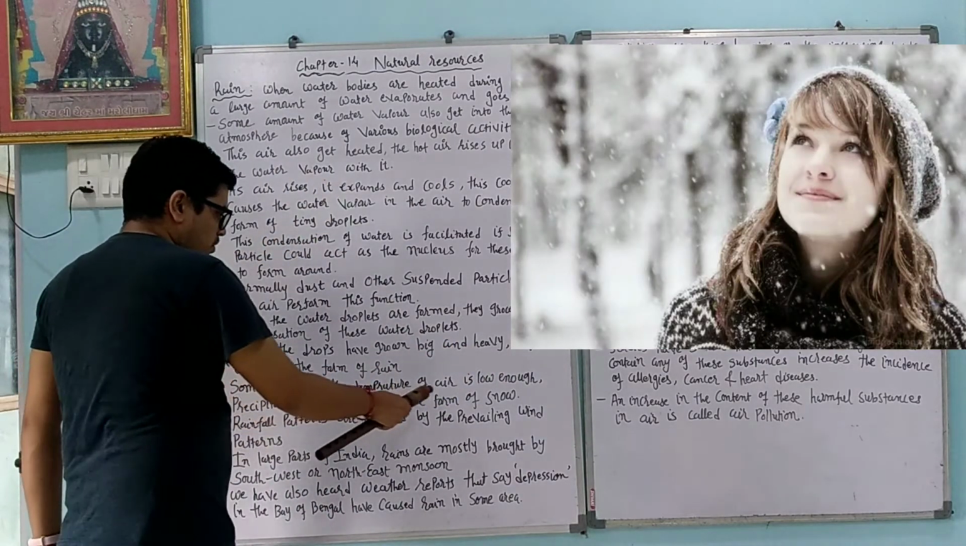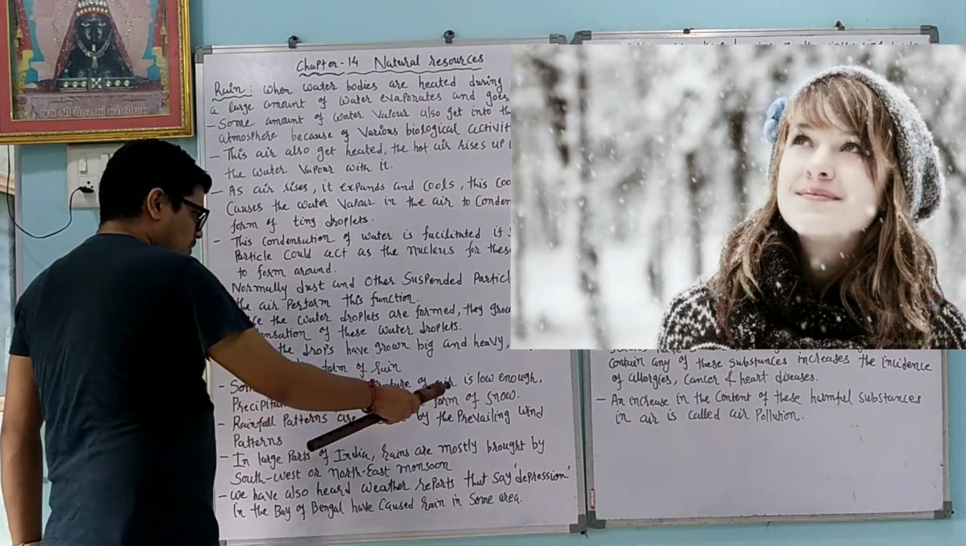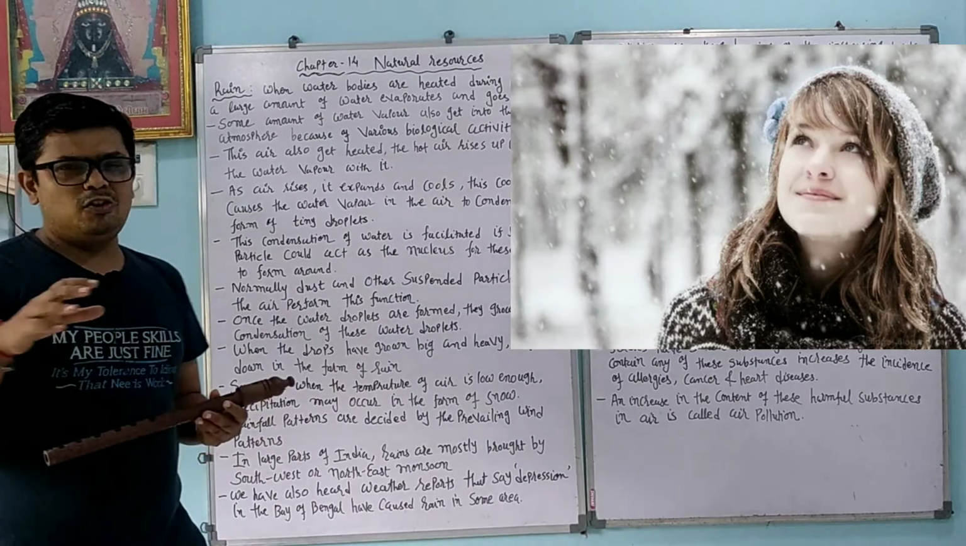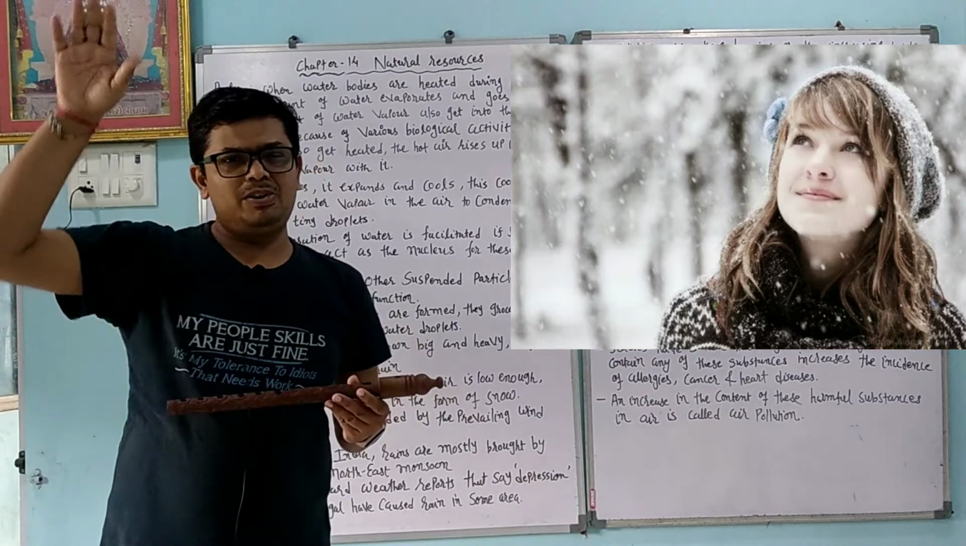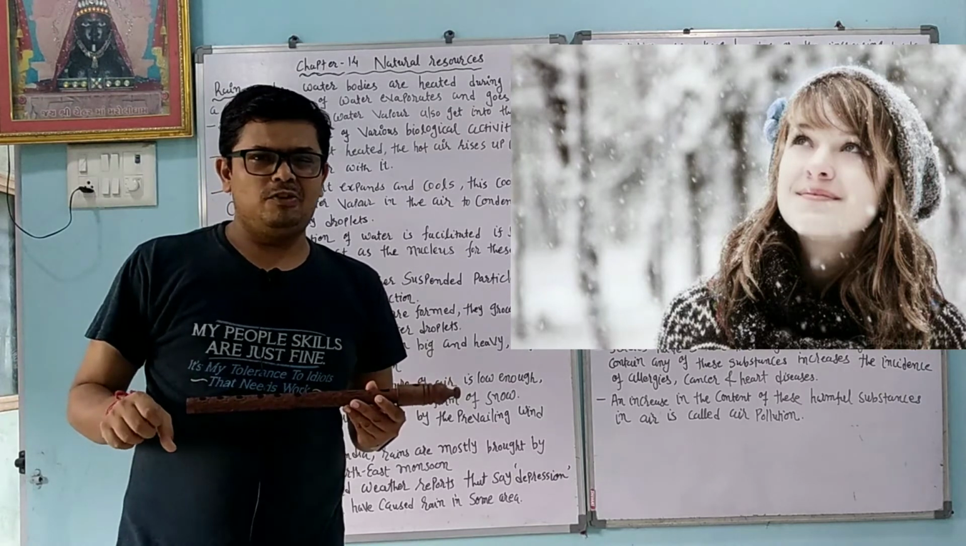Sometimes, when the temperature of the air is low enough, precipitation may occur in the form of snow. You know that snowfall occurs. At that time, what happens? If the temperature is lower, then the droplets are converted into snow.